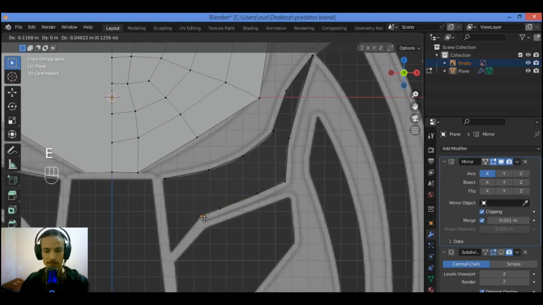Extrude again, and let's extrude, Ctrl Z to undo, select these 2 vertices, then hitting F is gonna be connecting those 2 vertices.